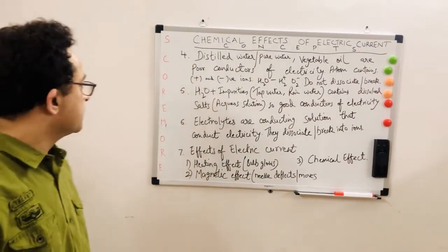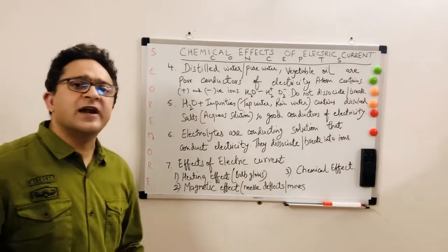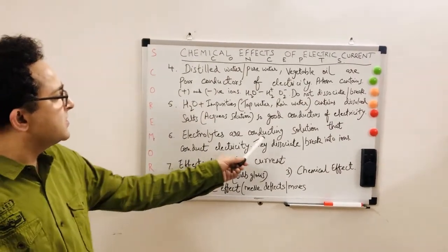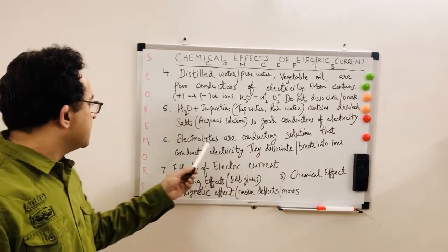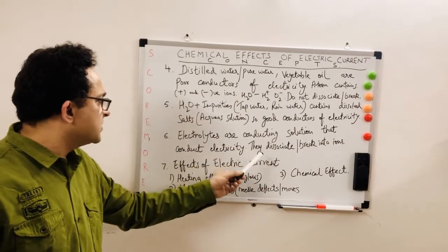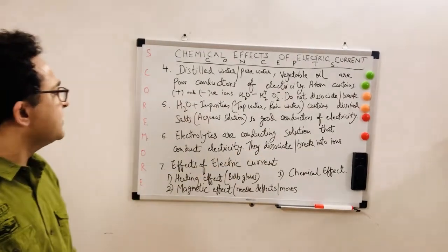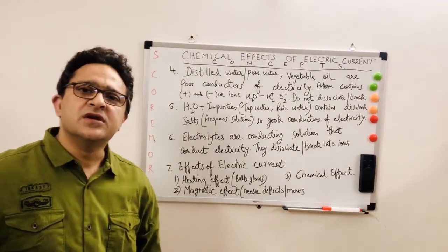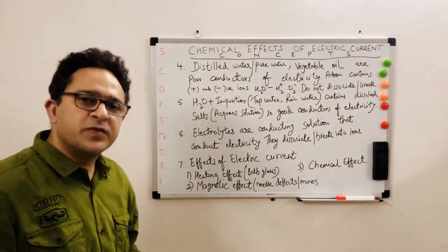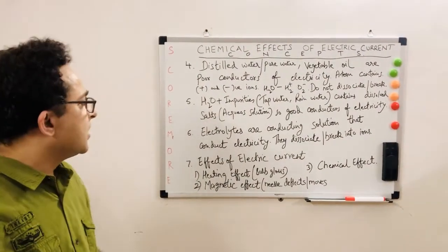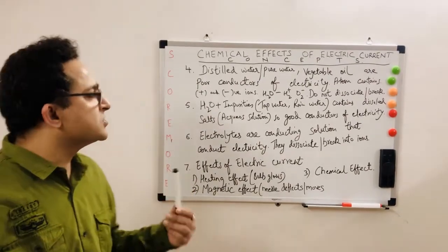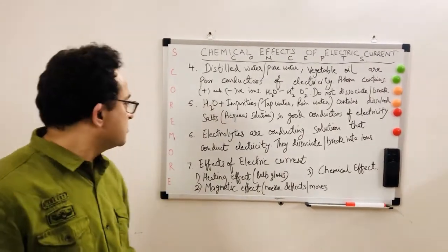Now we move further. Now there is a concept of electrolytes. Electrolytes are conducting solutions that conduct electricity. They dissociate, or break into ions. Basically, anything which is a conducting solution, or which allows electricity to pass through it, will be able to dissociate or break into ions. So this is what it says.